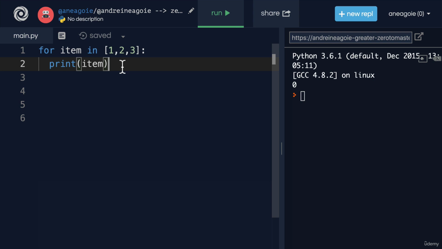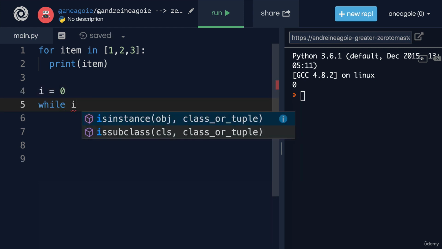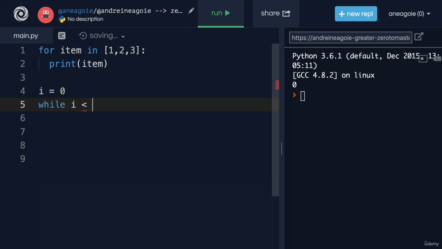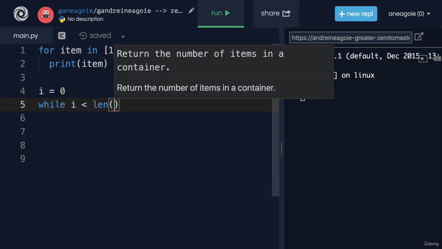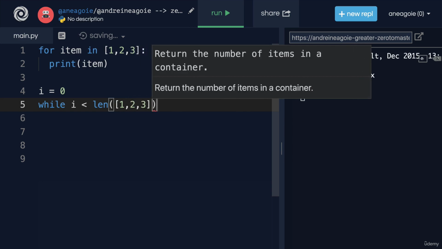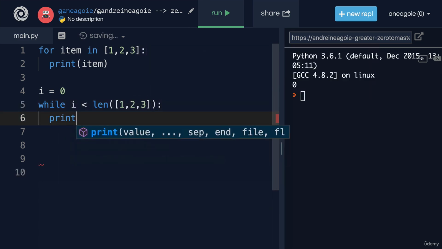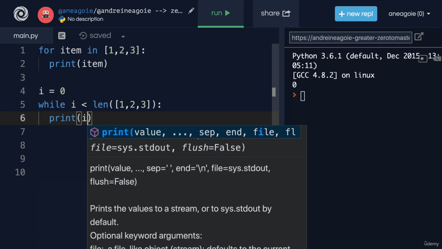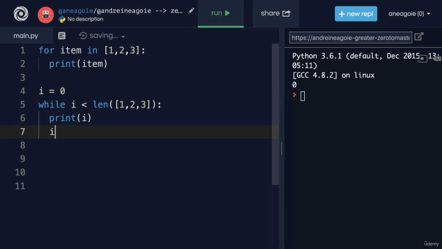But you can do this in a while loop as well. I can say i equals 0, and then while i is less than, let's say, the length of the list, that is 1, 2, 3, in that case I want you to print i, or the item, and then increment i by 1.